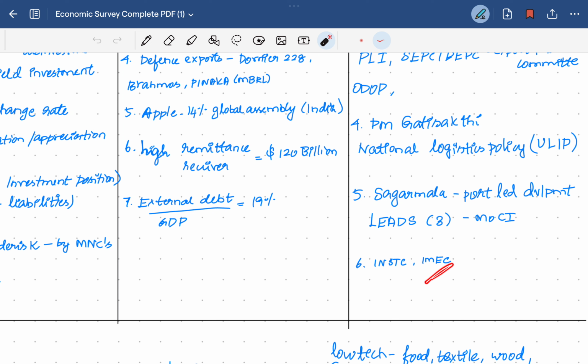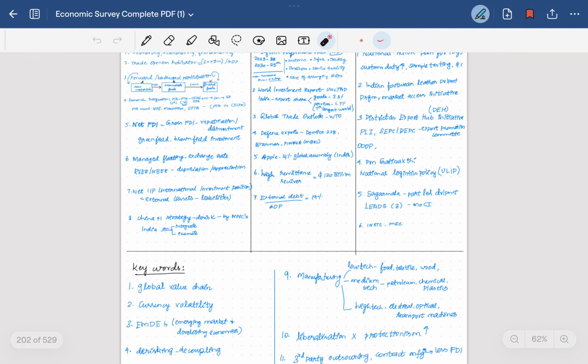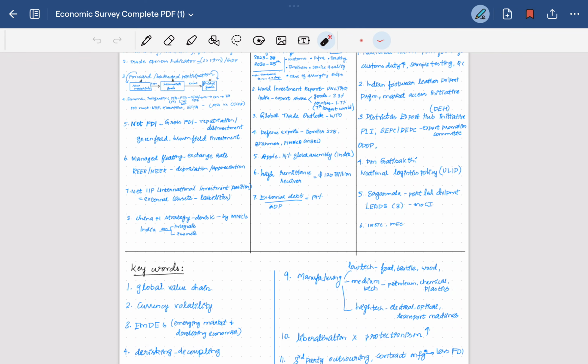Then the India-Middle East Economic Corridor, which is planned as a multimodal connectivity project from the Indian west coast to the Middle East and then to Europe, through Saudi Arabia, UAE, Qatar and other areas, to improve the production and exporting of goods and services.